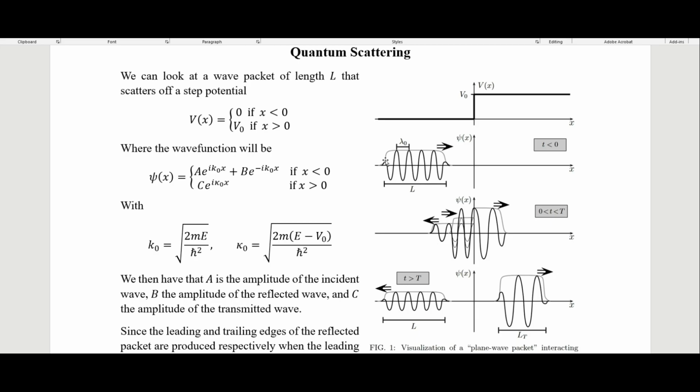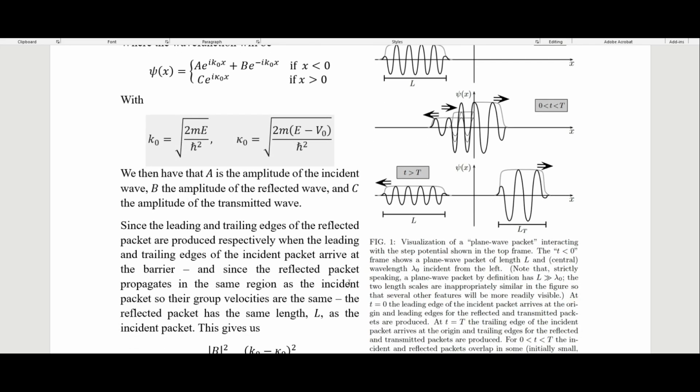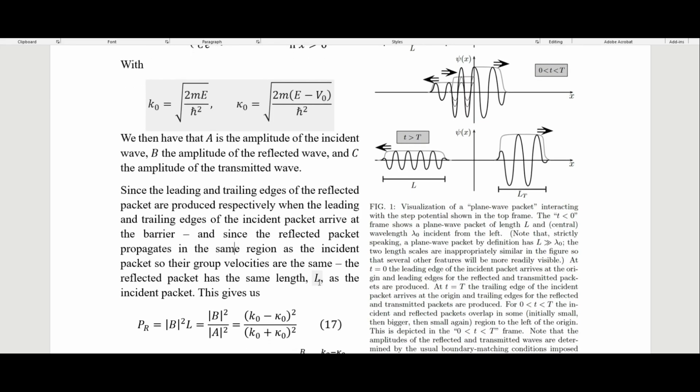And when the trailing edge of our incident packet hits the potential, that will produce the trailing edge of both our reflected and our transmitted waves. And since the reflected packet propagates in the same region as the incident packet, so their group velocities are the same, the reflected packet has the same length L as the incident packet.